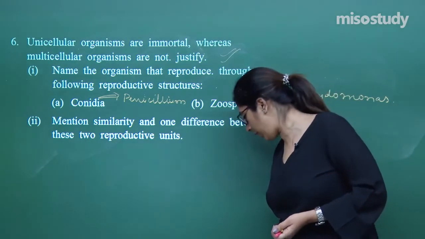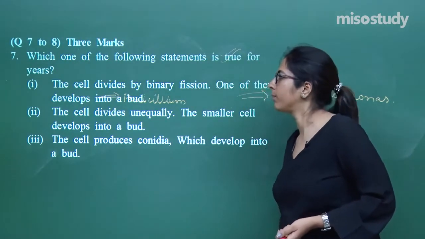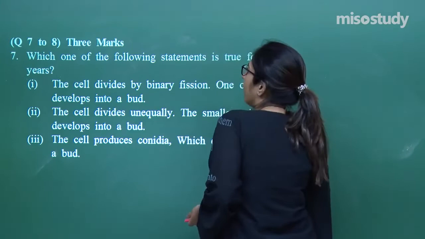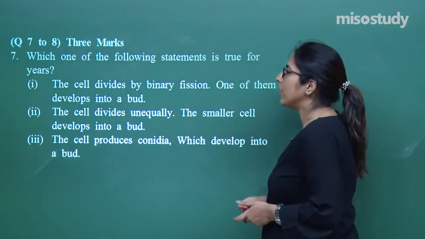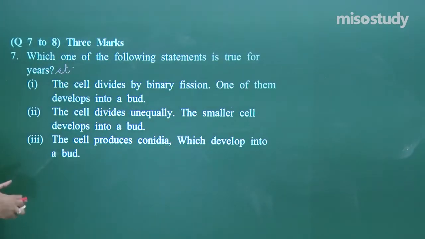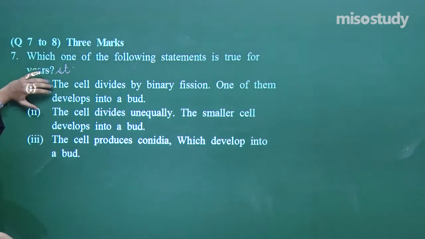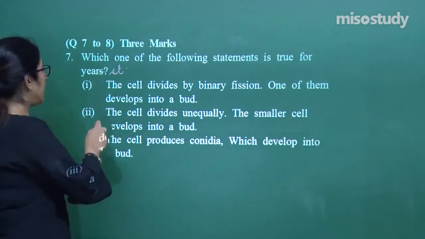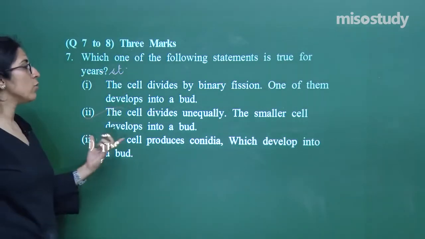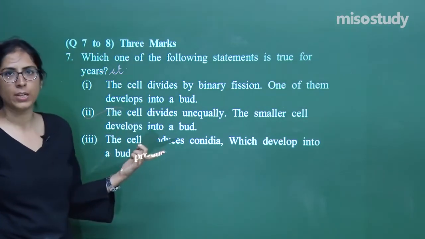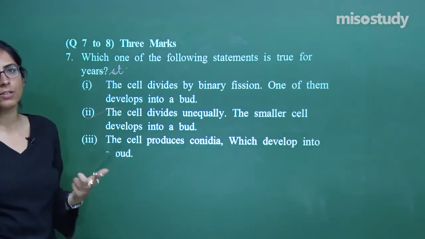Now let's move on to question number 7. Which of the following statements is true for yeast? This is not ears, just make this correction, this is yeast. The cell divides by binary fission, one of them develops into a bud. Right or wrong? Absolutely incorrect. The cells divide unequally, the smaller cell develops into a bud. Yes, this is absolutely right. So it divides unequally, and the smaller cells which are formed form a bud, and these buds are rounded structures.